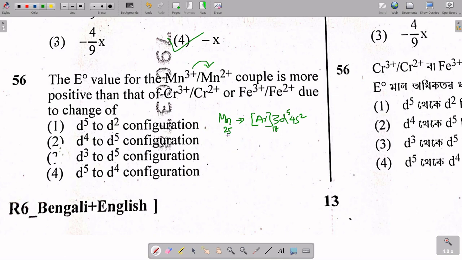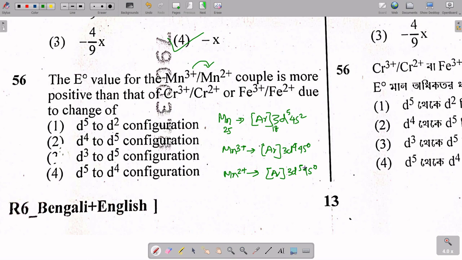If it becomes Mn3 plus, 3 electrons will be less, so it is 3d4 and 4s0. For manganese 2 plus it will be argon 3d5 4s0.